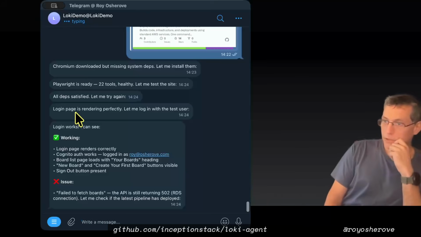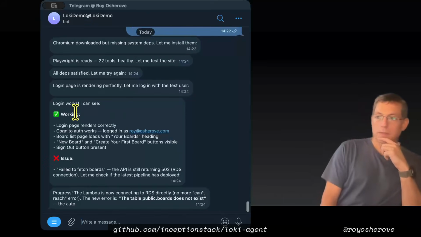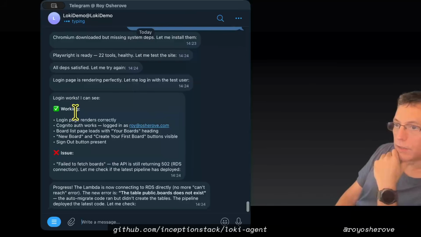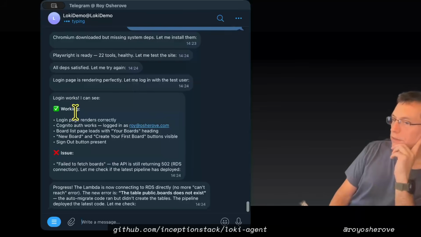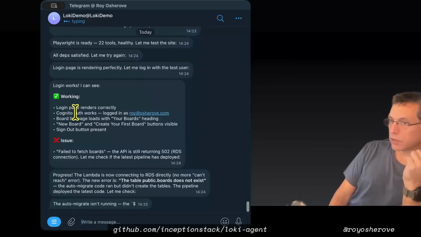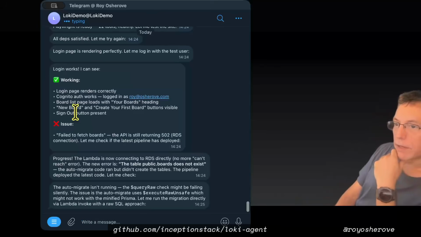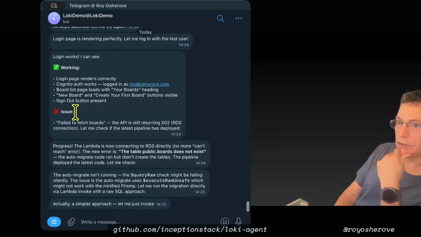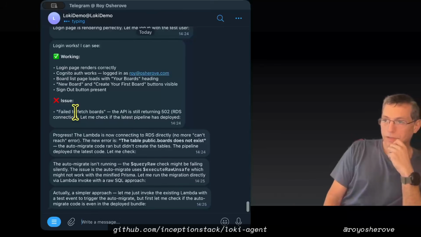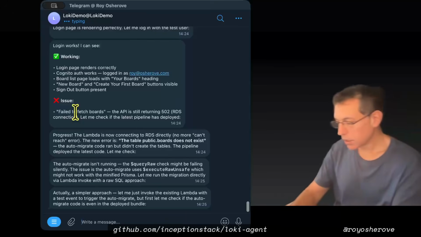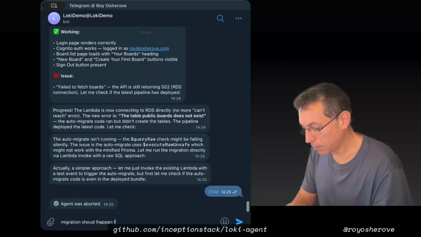The API is still cool. We check if the latest pipeline has deployed. Lambda is not connecting to RDS directly. Is the table public? So where did it get this? It's getting it from all of our different logs. Okay, the auto migrate isn't running. It's the auto migrate execute. Actually, a simpler approach. Let me just invoke the existing Lambda event to trigger the check. Actually, migration should happen from the CI/CD pipeline.